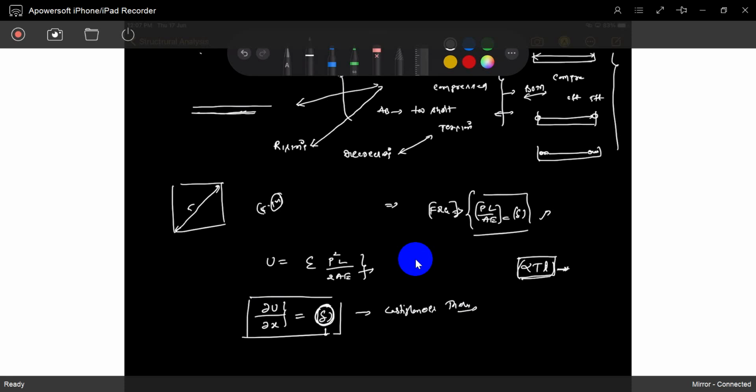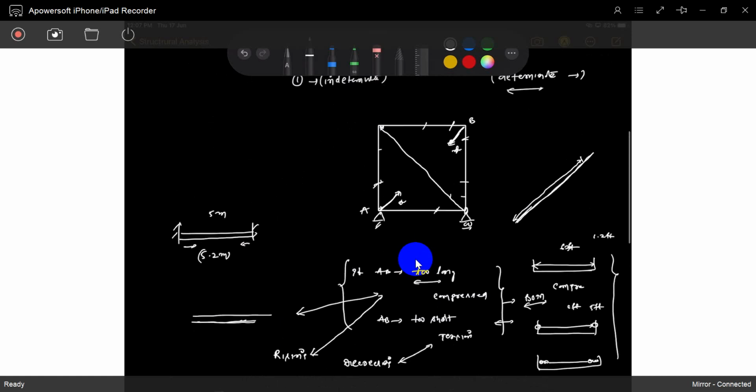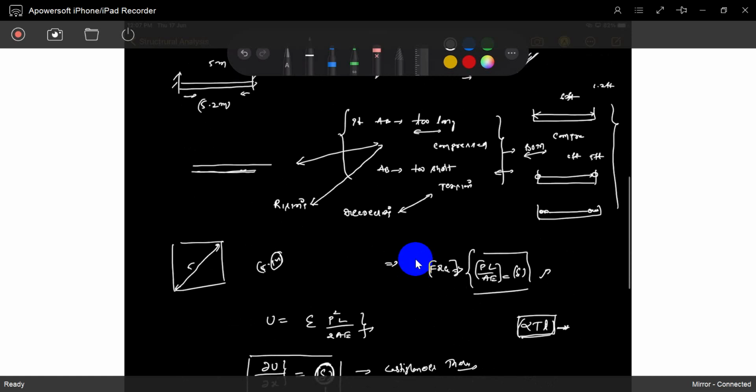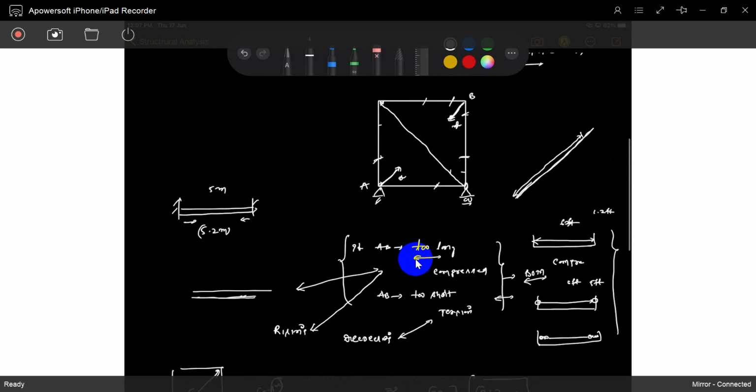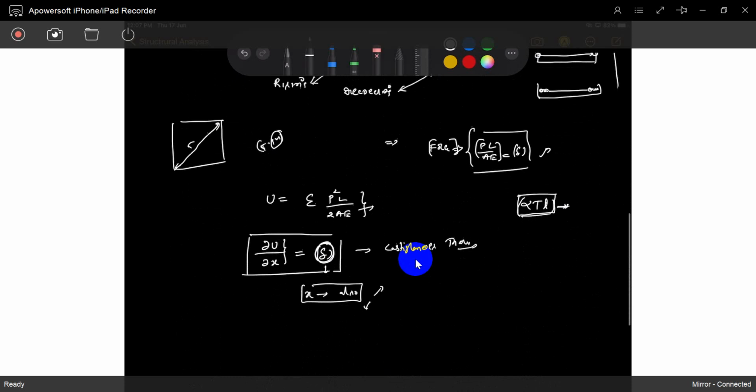So by the differentiation you can get the X value also. If you know the X value, you can easily find out every member force, P1, P2, P3, in terms of X. That is the basic idea. So I will solve a small problem. See it, that is a small idea.